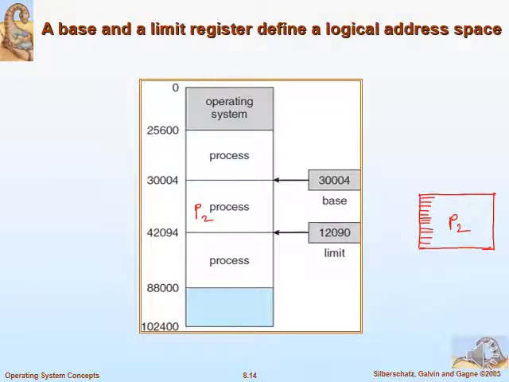The addresses inside the process are called logical addresses. During the execution of the program, the CPU will generate the logical address. Let us assume that the CPU generates the address of this particular instruction, whose logical address is 450.